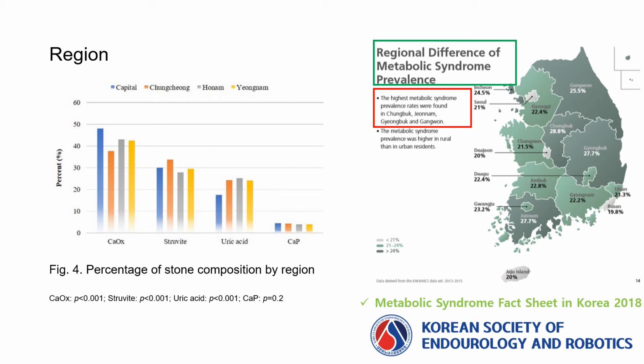Interestingly, uric acid stone is associated with metabolic syndrome, and according to the Metabolic Syndrome Fact Sheet in Korea 2018, the capital region tends to have a lower incidence of metabolic syndrome than the Chungcheong, Honam, and Yeongnam regions. These findings are in keeping with the low rate of uric acid stone composition in the capital region. In the calcium phosphate group, there was no difference in the percentage of each region.